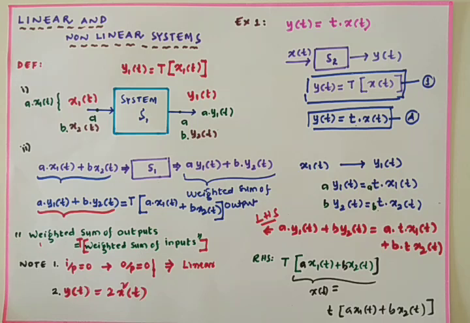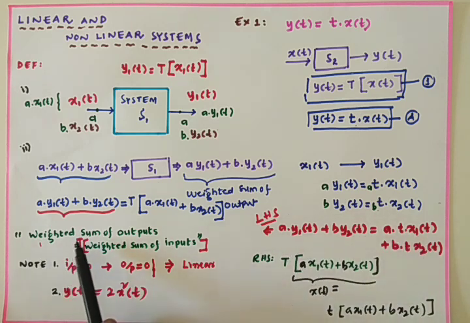So the point is very clear here. First we have to find the weighted sum of outputs from the given equation. From the given equation we have to find y1 of t and y2 of t. After that we multiply y1 of t with A and y2 of t with B, and add both of them: A into y1 of t plus B into y2 of t. So you get the weighted sum of outputs.